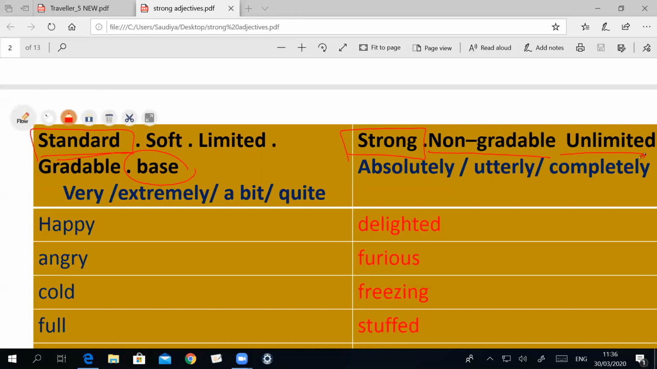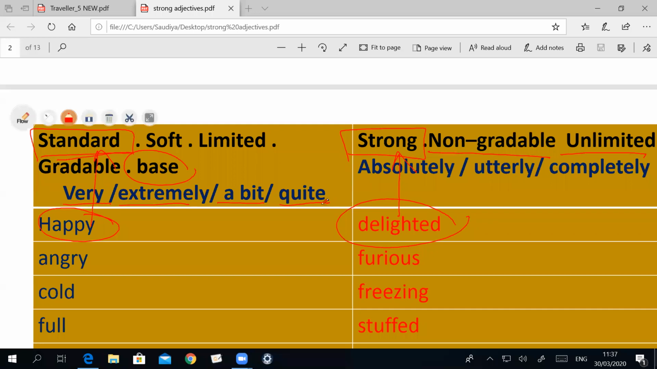Like these words, you can describe yourself. You can say, I feel happy. I am happy. Sometimes you can say, I am delighted. The two words have the same meaning, but one of them is a standard adjective. The other one, delighted, is a strong adjective. So this group of adjectives comes after the adverbs very, extremely, a bit, or quite.